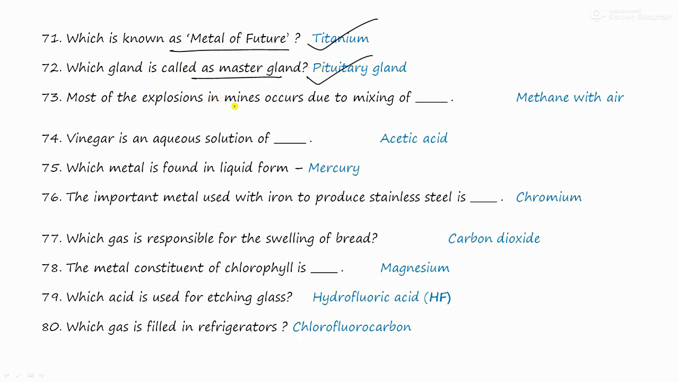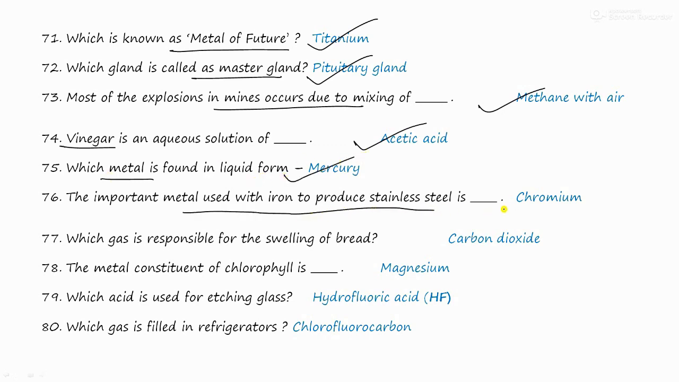Most of the explosions in mines occur due to the mixing of methane with air. Vinegar is an aqueous solution of acetic acid. Which metal is found in liquid form? And it is mercury. The most important metal used with iron to produce stainless steel is chromium. The gas responsible for swelling of bread is carbon dioxide. The metal constituent of chlorophyll is magnesium.